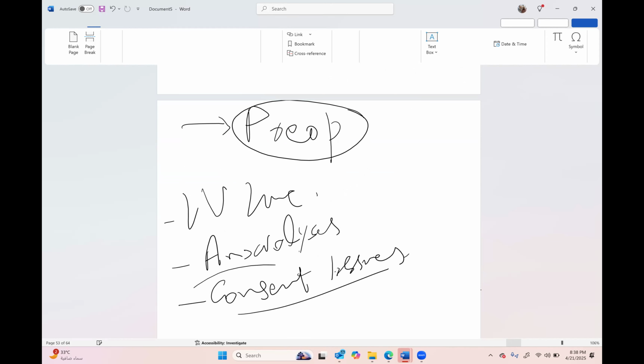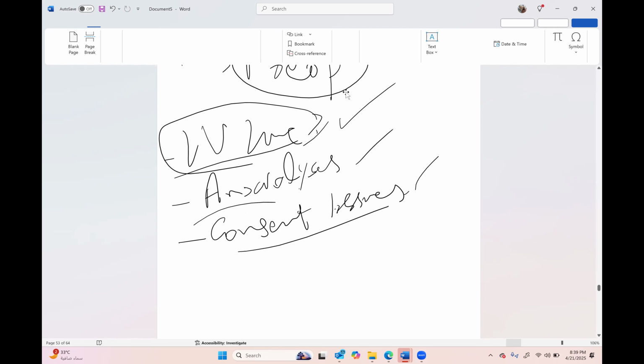Okay. So at least these three things will be in any baby, especially the baby who can resist. A five months baby cannot resist. But stranger anxiety will come after 1 year, and after 1 year the baby will be more challenging. So IV line issues, anxiolysis, consent issues. So IV line issues, how can you tackle?